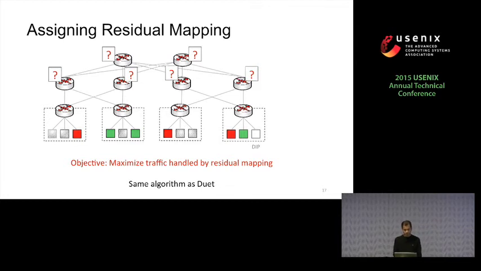This assignment problem is similar to the problem that was in Duet, which is to maximize the total traffic while satisfying the individual switch memory constraints. So we use the same heuristic algorithm as Duet, which we detail in the paper. In practice, we find that local mappings handle almost 2/3 of the traffic, so there is only a small fraction of the traffic going to the residual mapping.